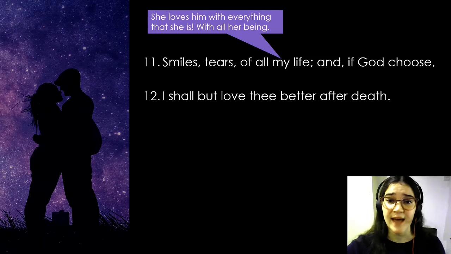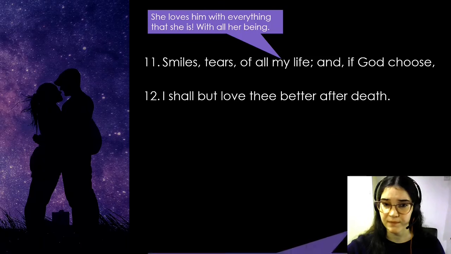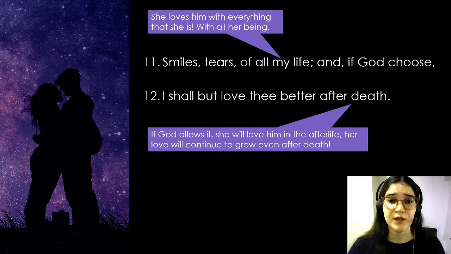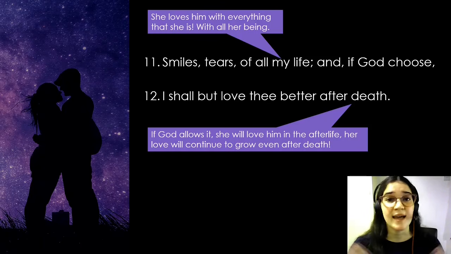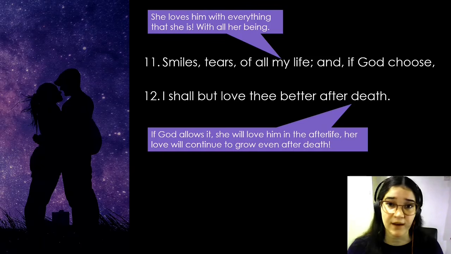She then says, "and if God choose, I shall but love thee better after death." She says if God allows it, she will love this person in the afterlife. Her love will continue to grow even after they have died. Her love is never ending. This reinforces what we read in the beginning, that her love is undying and never ending. It summarizes all of the previous lines. The poet's love is so strong that even death could not end it. Let's read a modern translation of the poem to solidify our understanding and interpretation.